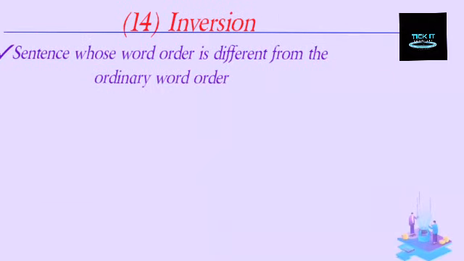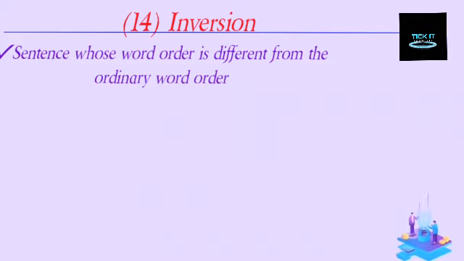These are sentences whose word order is different from the ordinary word order. The ordinary word order follows subject, verb, object or subject, verb, complement pattern.